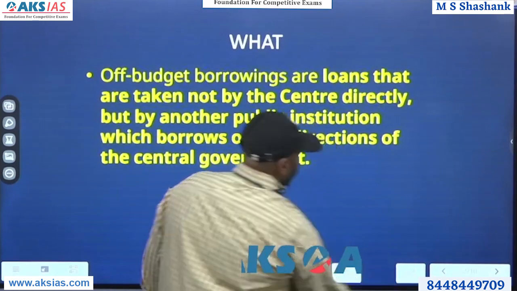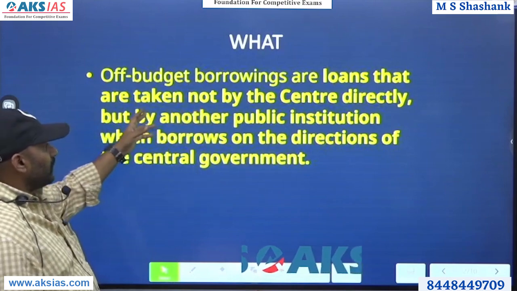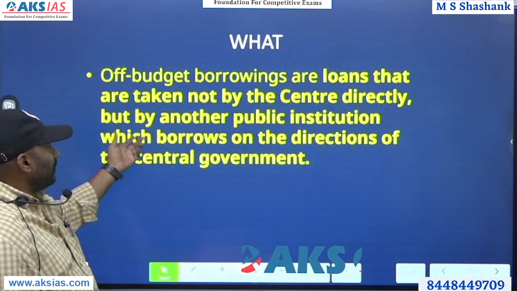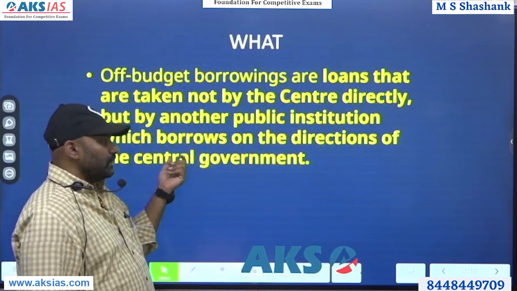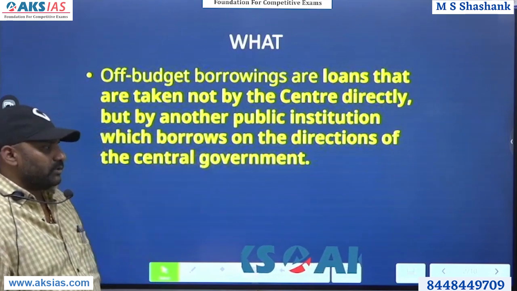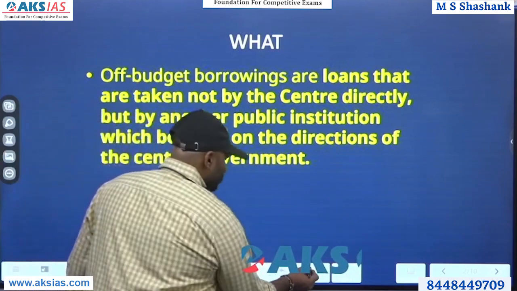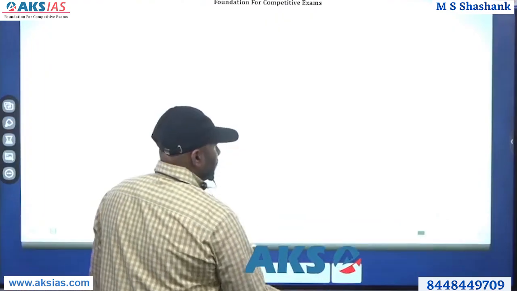So what is off budget borrowing? Off budget borrowings are loans that are taken not by the center directly but by another public institution, which borrows on the directions of the central government. That is the basic definition of off budget borrowing. To understand this definition, let's look into a small case for explanation's sake.